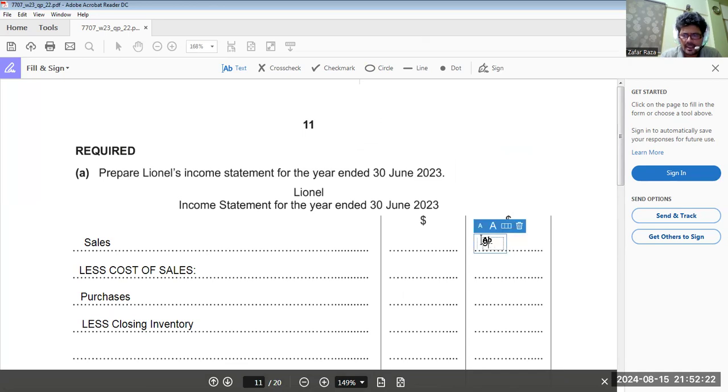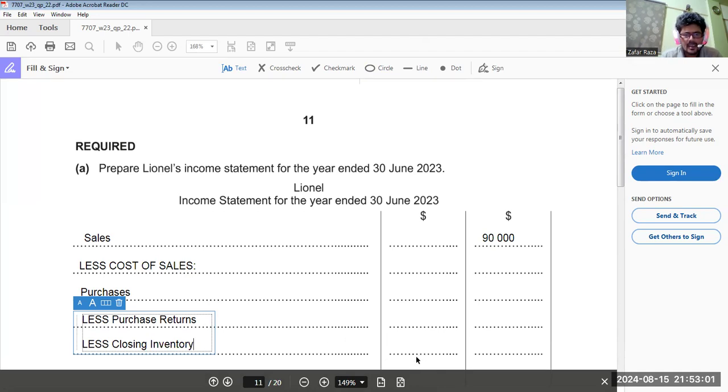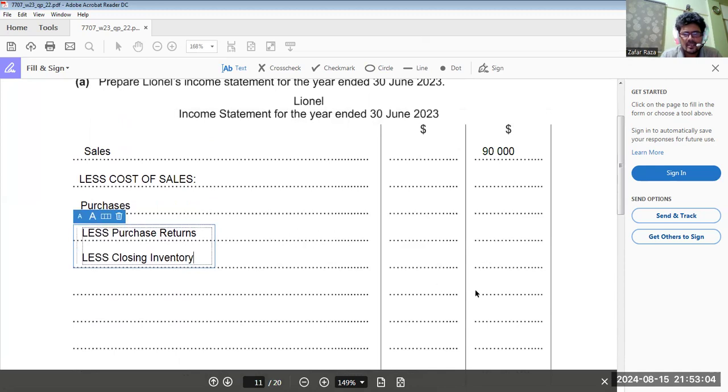Actually, this sales should be reported in the next one because we don't have sales returns. First, we have to deduct purchase returns, and we have to deduct closing inventory, and we get cost of sales here.